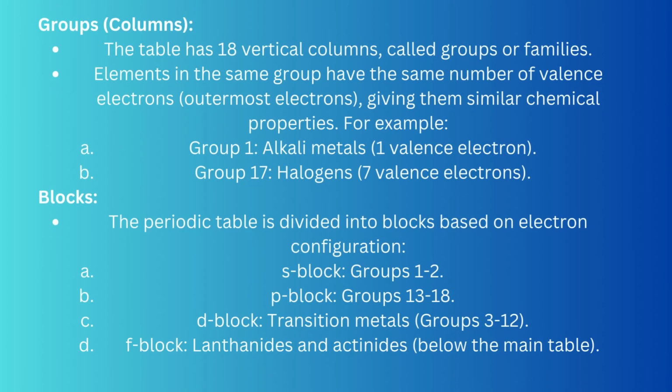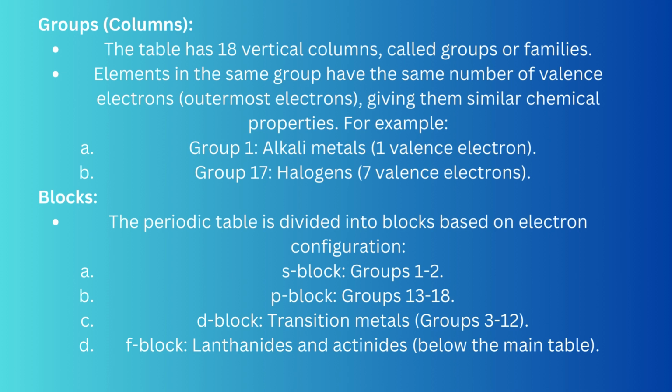Groups, columns. The table has 18 vertical columns, called groups or families. Elements in the same group have the same number of valence electrons, the outermost electrons, giving them similar chemical properties. For example, Group 1, alkali metals, 1 valence electron.